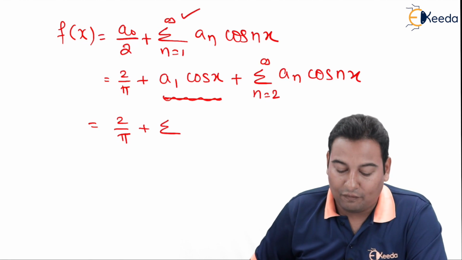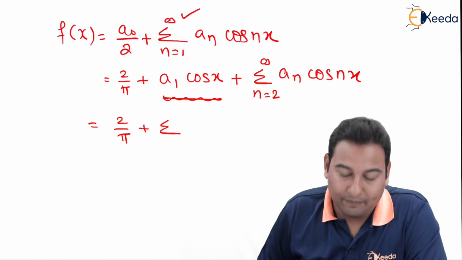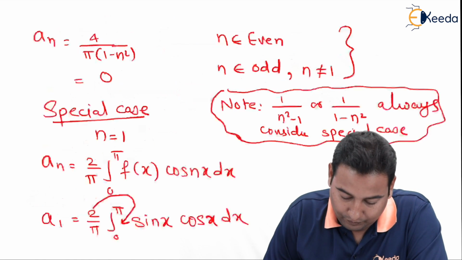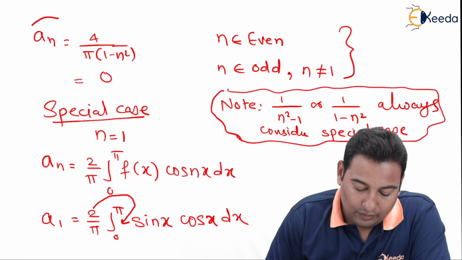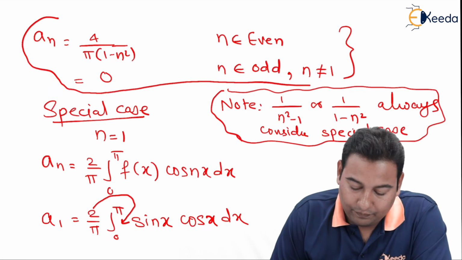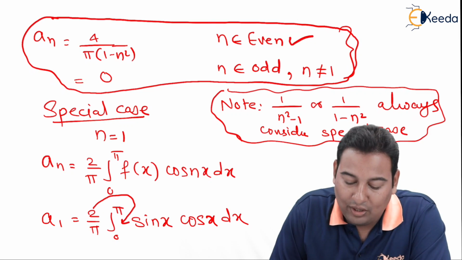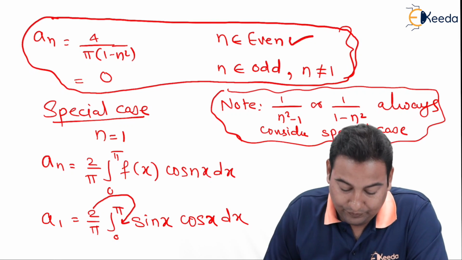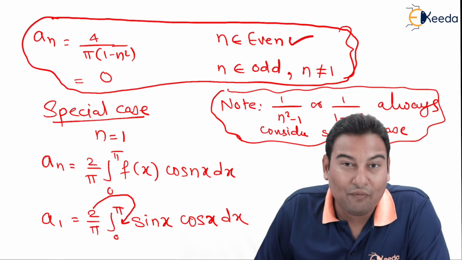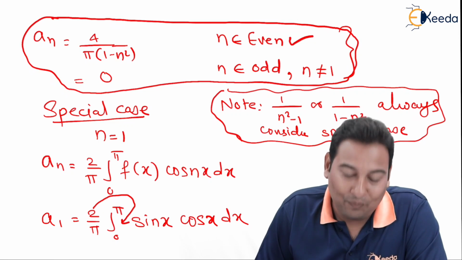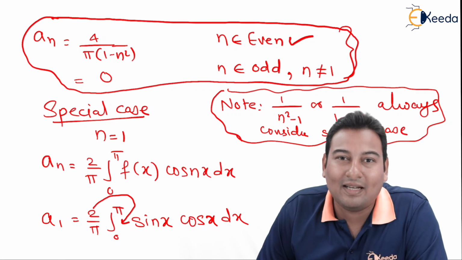Plus summation of. Now let's check the value of an. See, this is the value of an. And this value of an exists only for even numbers. And what is the value? 4 upon pi times 1 minus n square.